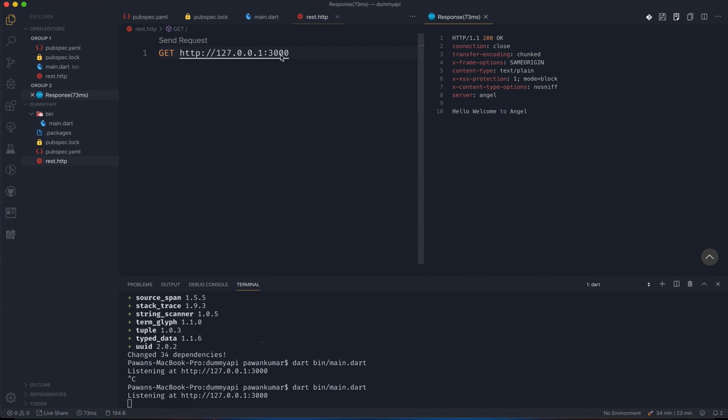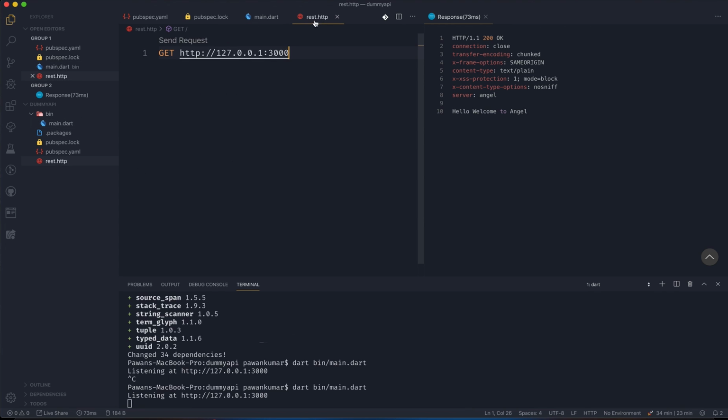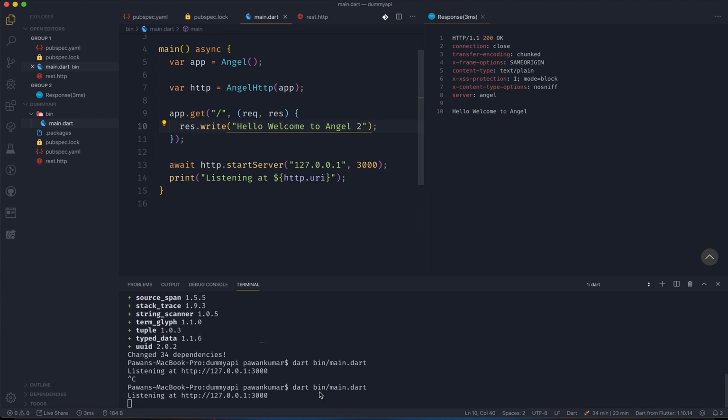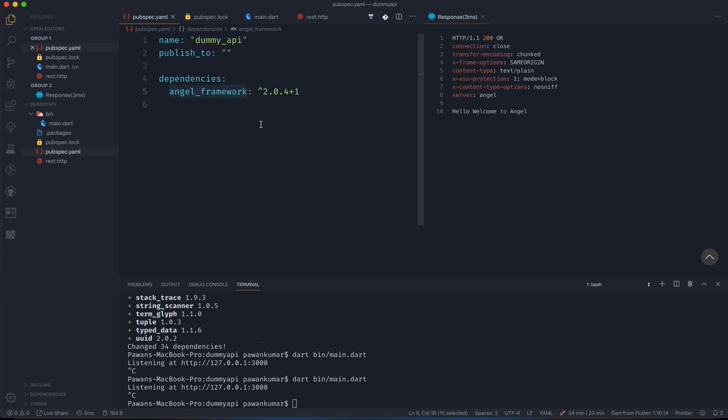But let's say if I change a little bit here and I make it Angel 2, will it work? Not exactly, I guess. Send request, so nothing happened. So basically whenever you do some changes, it will not work because you need to restart the server again and again, and that's the worst part. So I'll just close this server once, and now I'll go back to my pubspec.yaml.